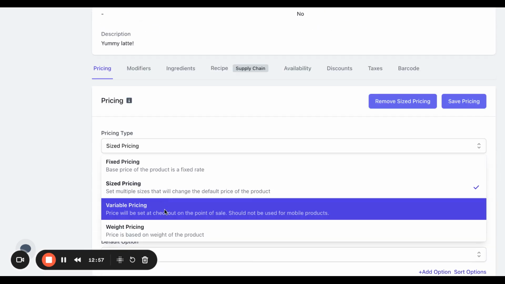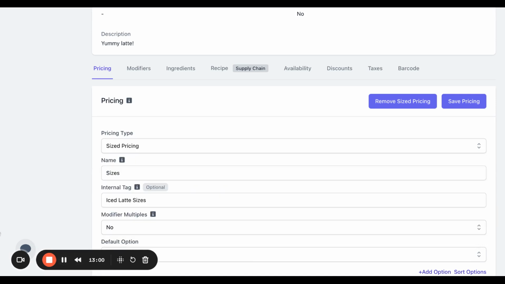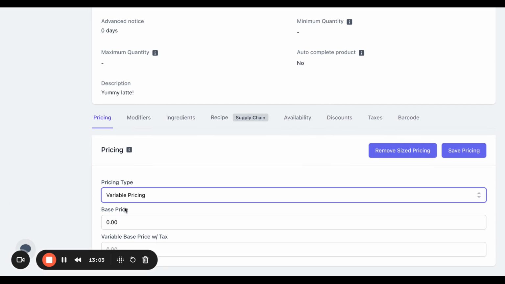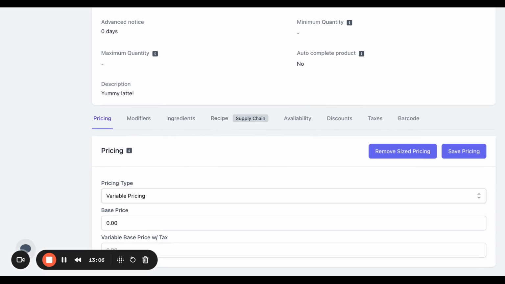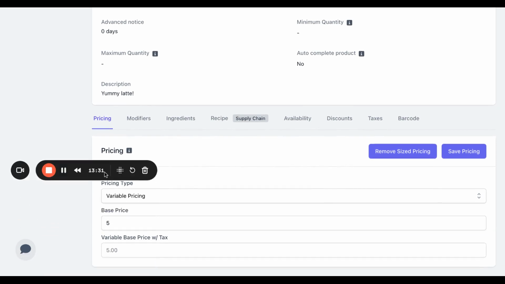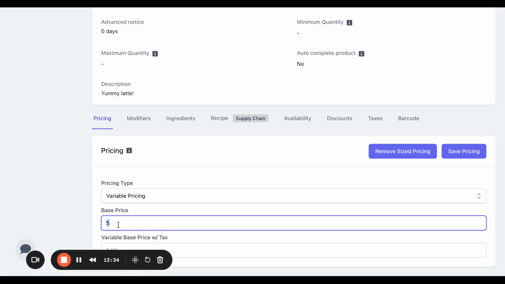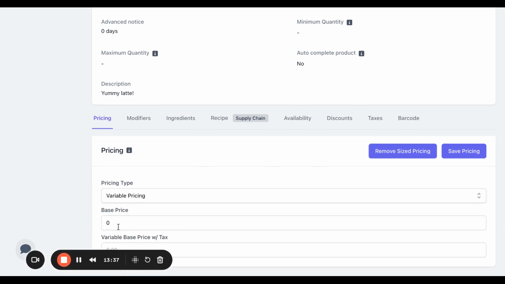Let's move on to variable pricing. So for variable pricing, this means that the price will be selected at checkout on the point of sale. Also, please note that this pricing type should not be selected for products that have mobile enabled set to yes, since they obviously won't be able to set the price on the ordering platforms that are mobile. So for this, you can put the base price to whatever you would like. So if it's $5, you can put that, or you can leave it at 0 and then just completely set the price at the point of sale.